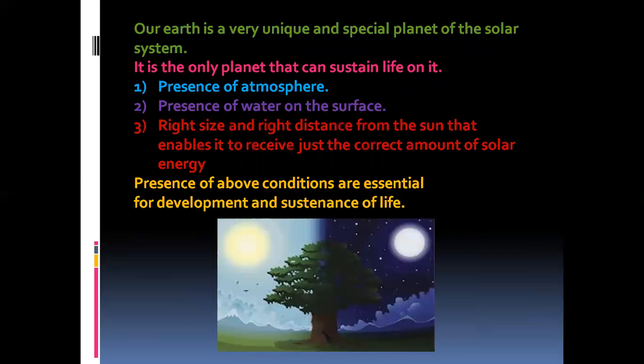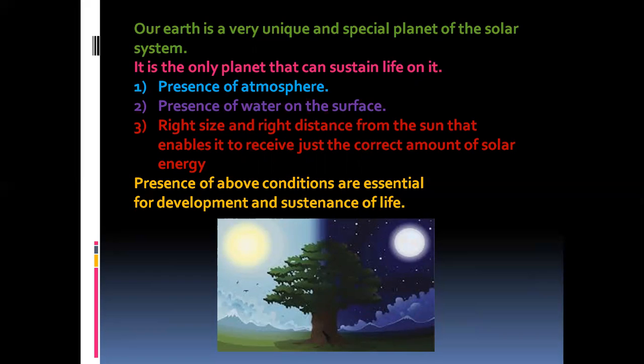Our Earth is a very unique and special planet of the solar system. Why is it so called? Because it is the only planet that can sustain life. Presence of atmosphere, presence of water on the surface, and the right distance from the sun, which enables it to receive just the correct amount of solar energy.